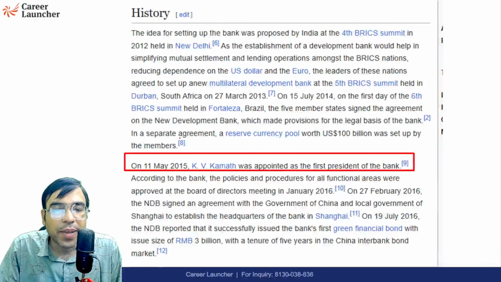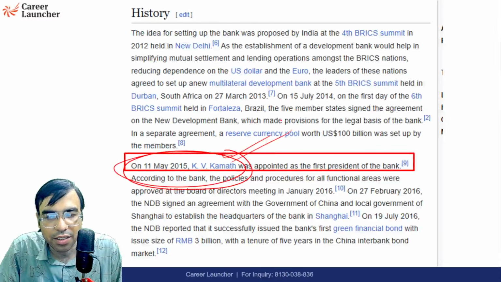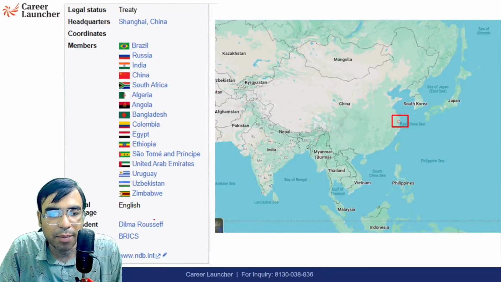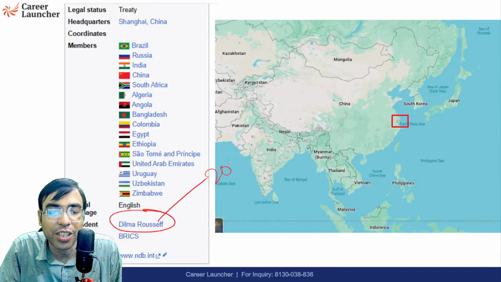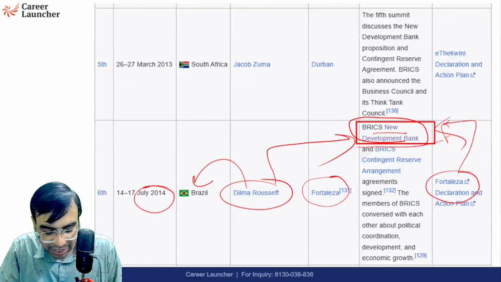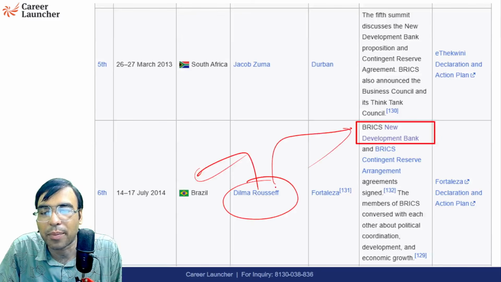The first president when the BRICS Bank was established was from India, KV Kamath. He was the first president of the New Development Bank. Right now the president is Dilma Rousseff, who in 2014, when the Fortaleza Declaration was done, was the president of Brazil, and now she is the president of the New Development Bank.